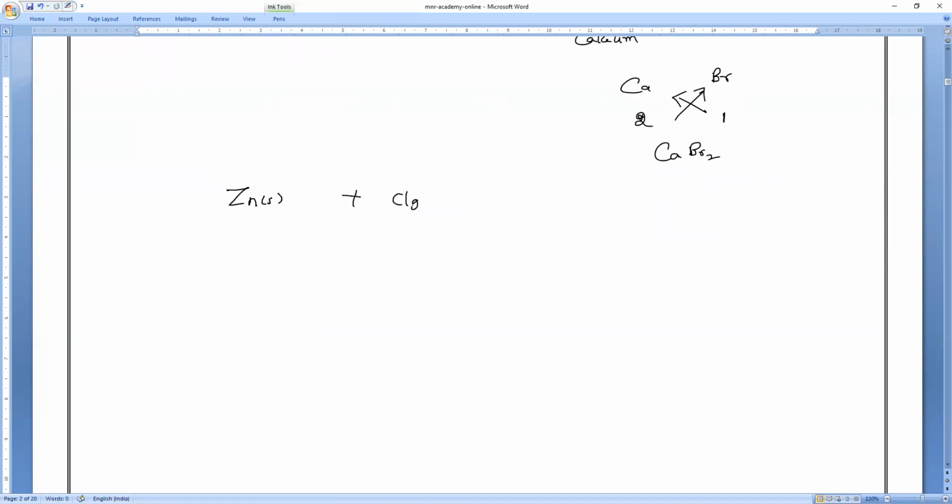Next, zinc metal. Zinc reacting with chlorine gas. Omar, can you tell me what is that? Answer, boys. Zinc chloride. Okay, everybody. For this we need heating. Zinc won't react with the halogens directly. They need heating. So please remember that.